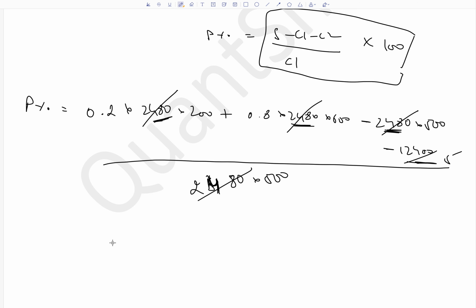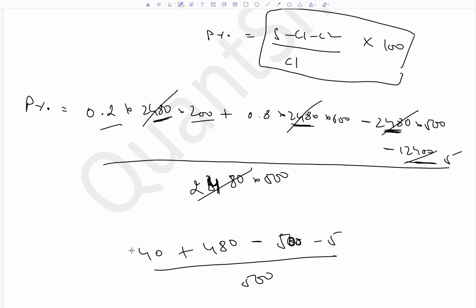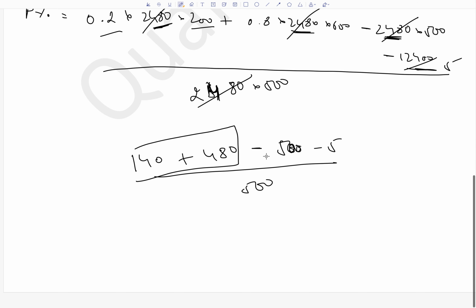Okay, and this gets cancelled. So what do we get? 0.2 into 200, 40, plus 0.8 into 600, 480, right? So 0.8 into 600, how do you do it? You make it 80 into 6, 480, minus 500, minus 5, divided by 500. Okay. This becomes 520. Now 520 minus 500 is 20, 20 minus 5 is 15, this becomes 15 by 500. Or you can say divide by 5, so it becomes 3 by 100. So that means 3% profit percentage.